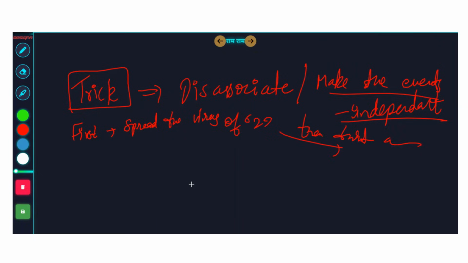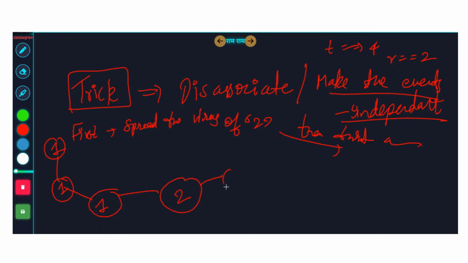So let's take this example. Let's say 4 rounds are there and recovery time is 2. So what are you going to do? This is 2. 1, 1, 1. This is what? 1, 1, 1. So you become a little smart. You first do that spreading procedure.